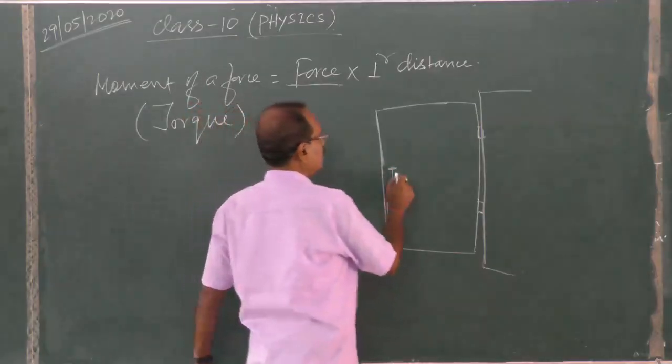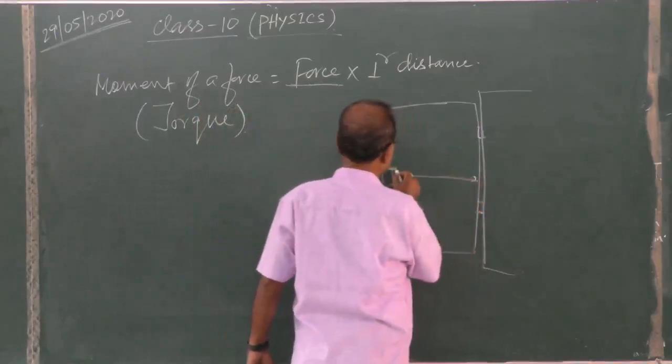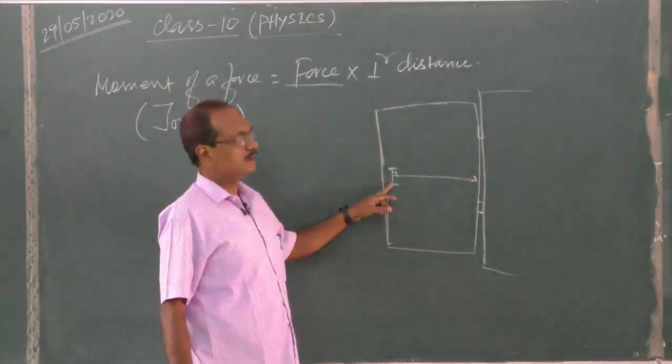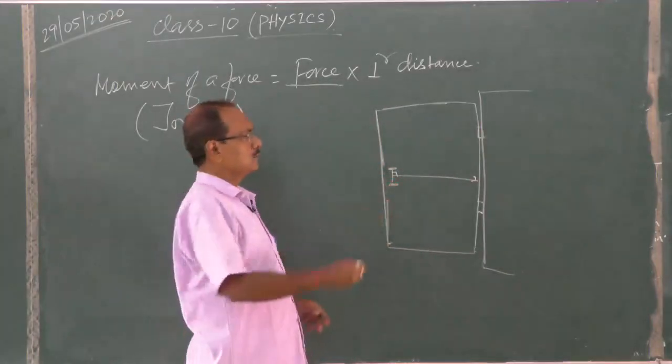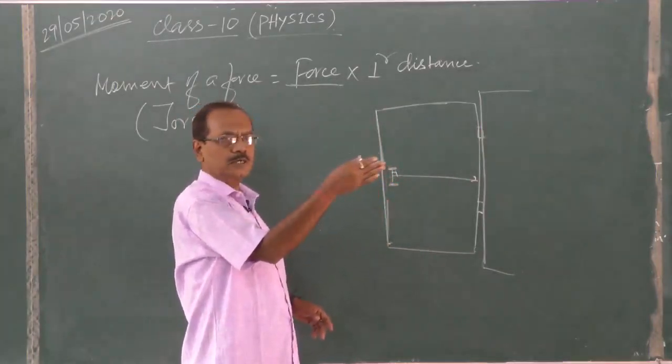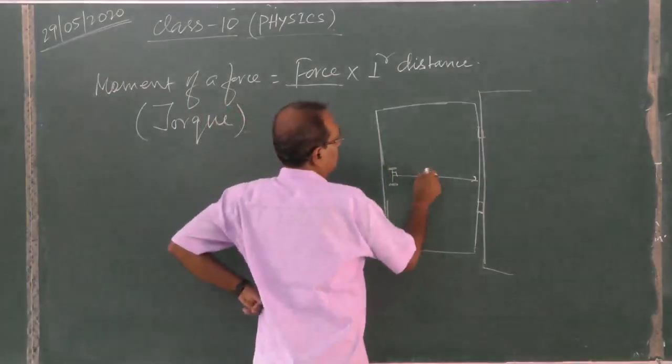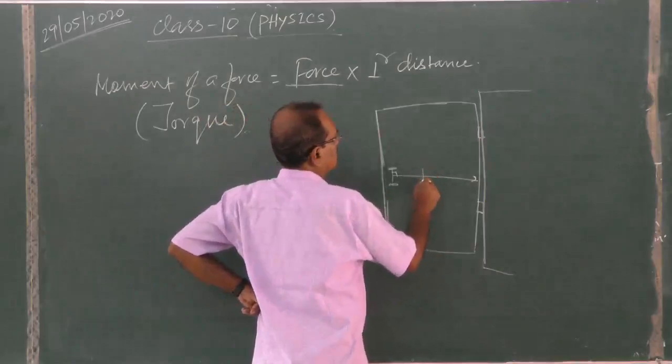Now this will be the perpendicular distance. If we apply force over here on the handle, then we can open it. So the door will rotate in this way. Now, if say the handle is here,